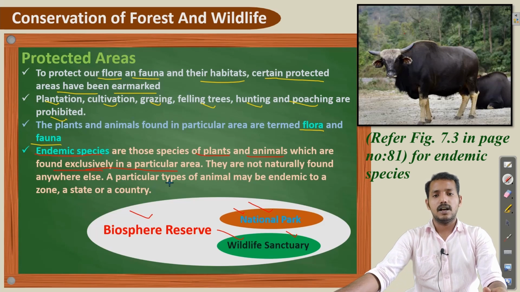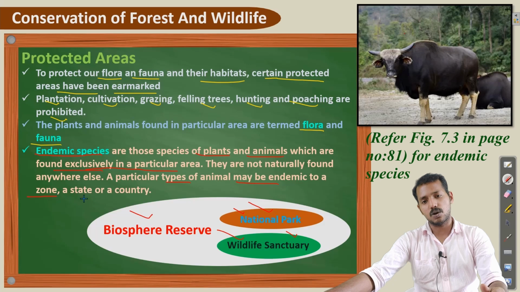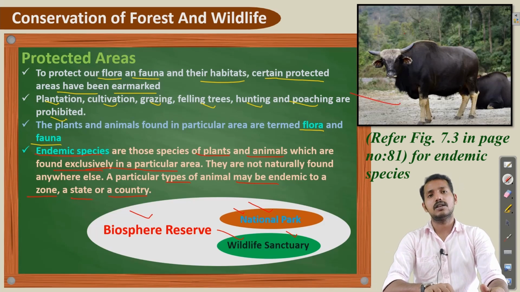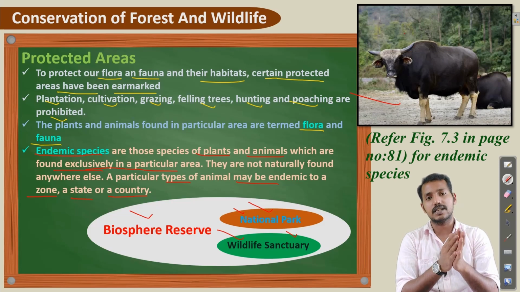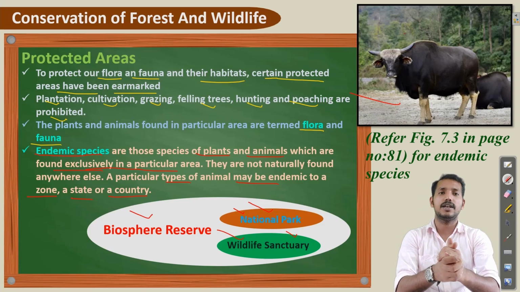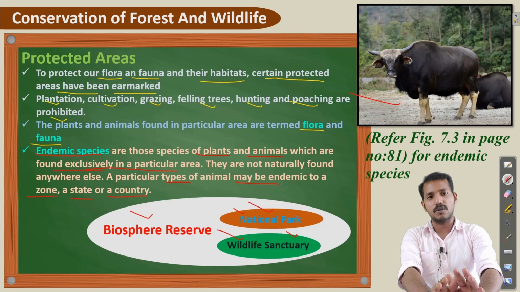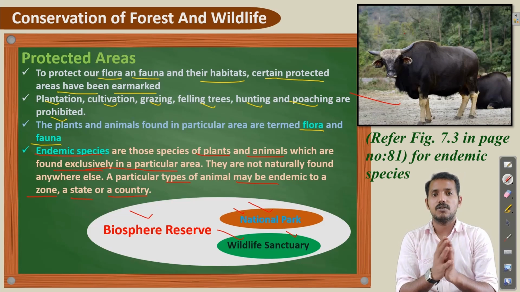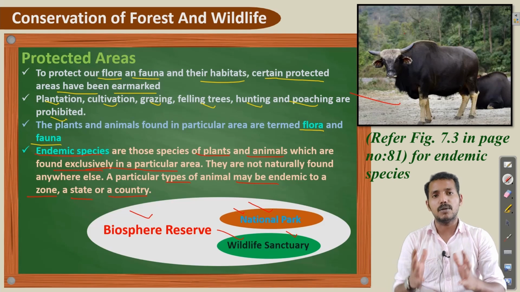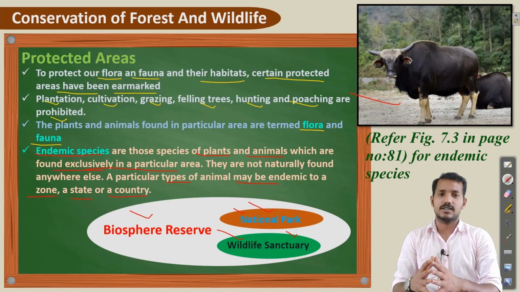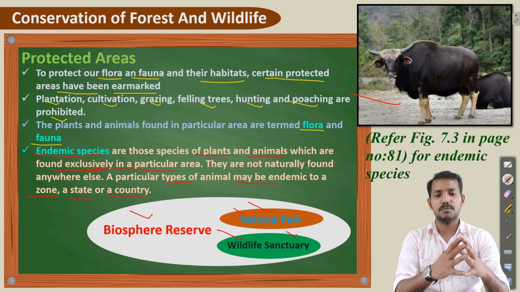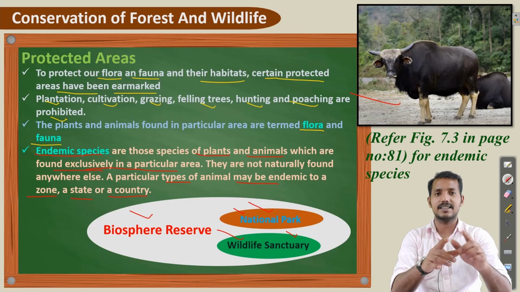A particular type of animal or plant may be endemic to a particular zone, state or country. For example, we can see this is Mithun. Mithun is an animal which is endemic to the northeastern states of India because it is mainly found only in these regions. And these are the aims for marking the protected areas. Okay, now let's discuss biosphere reserve, national park and wildlife sanctuary in detail.